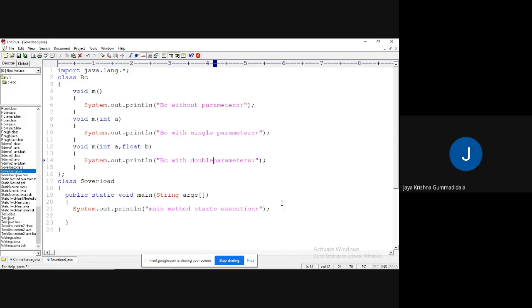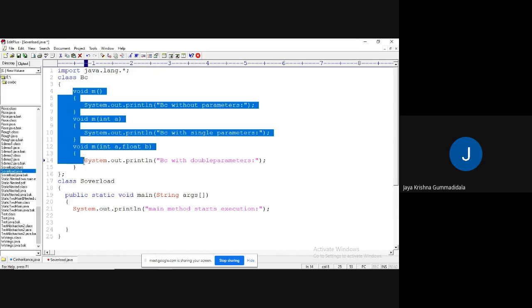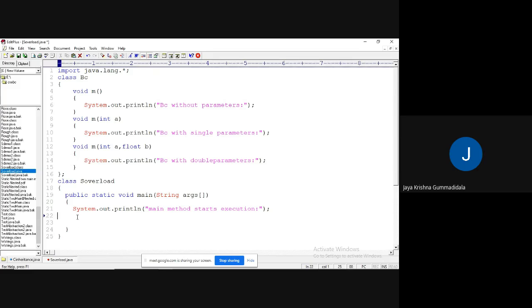Okay, I have saved this, and these are all instance methods, which I can call with respect to a base class object. So how to create a base class object? BC b equal to new BC. Okay, fine. So now I'm going to call b dot m.